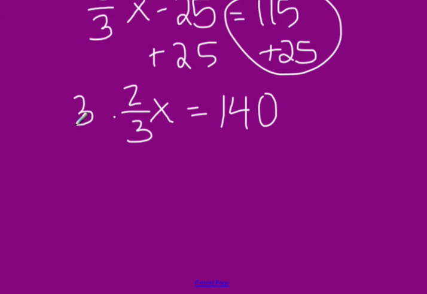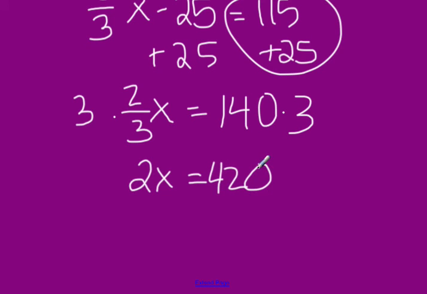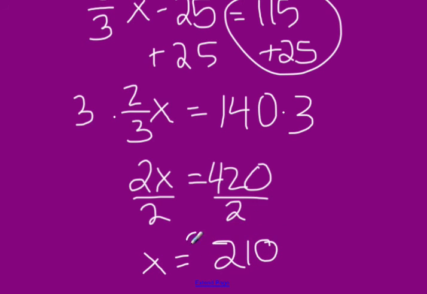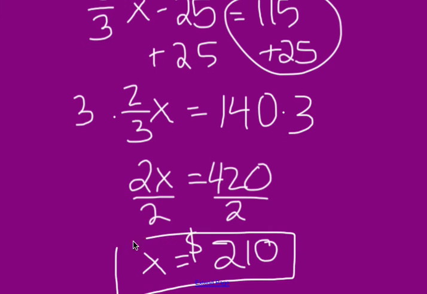So I'm going to go ahead and multiply both sides by 3. So I'm going to take 140 times 3. So I get 2x is equal to 420. So now to solve for x, I'm going to divide both sides by 2. And then I end up getting 210. Now remember, we're talking about money, so I'm going to label it this way.